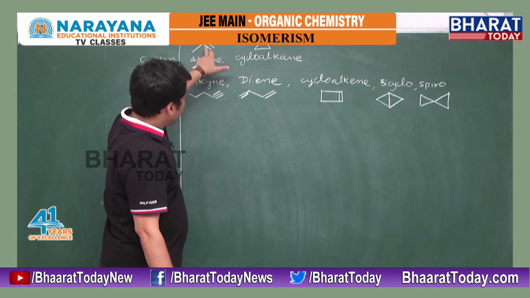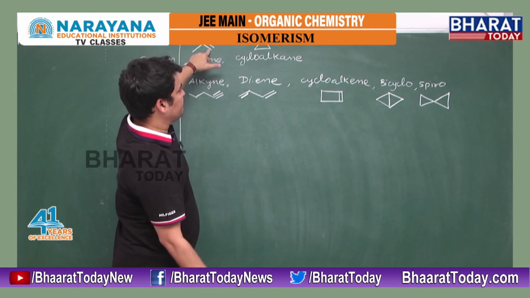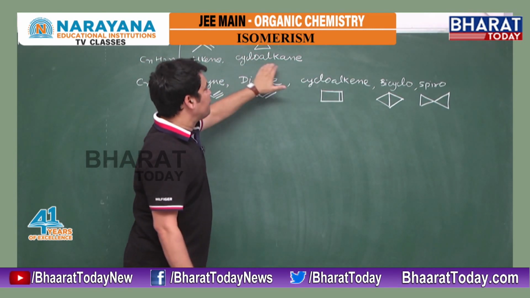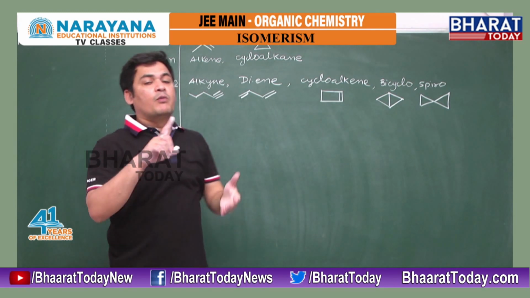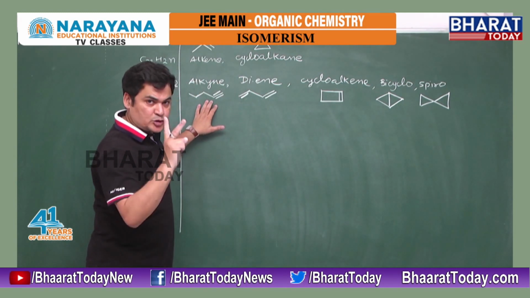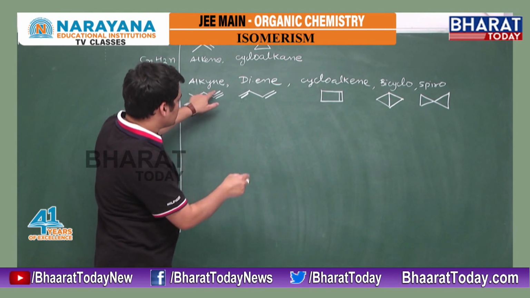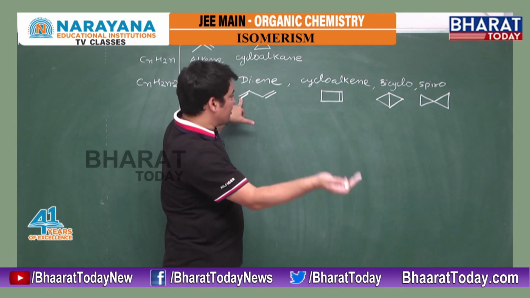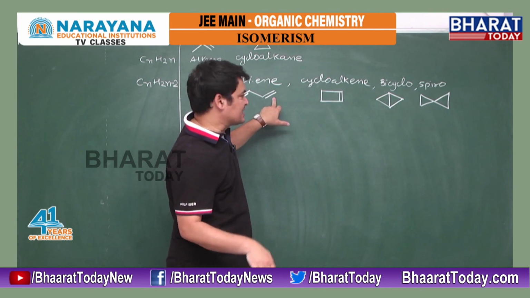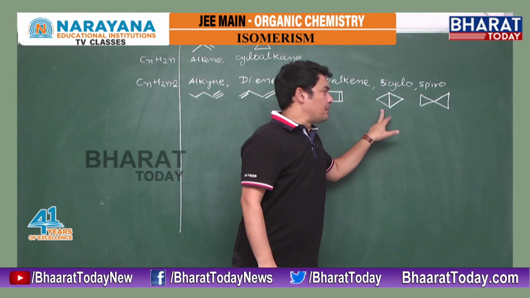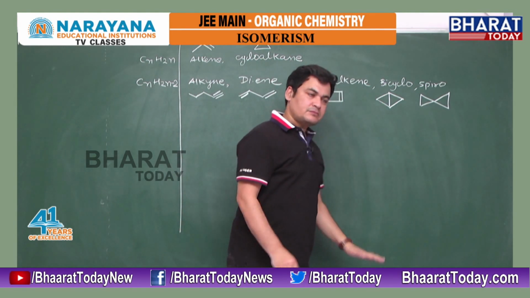Alkene, if 1 pi bond converts itself into a ring, then alkene and cycloalkane both will follow the same formula. It means 1 pi replacement is cyclic. Here we have alkyne, it means 2 pi bonds. If I split both pi bonds separately, I'll get a diene. If 1 pi converts to a ring and 1 pi remains as it is, we'll get cycloalkene. If both pi are replaced, we'll get either bicyclo or spiro.